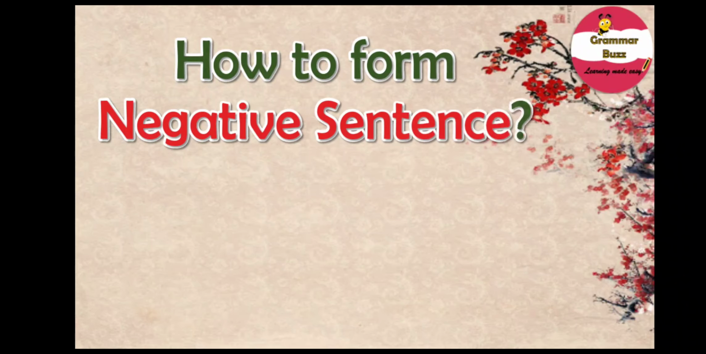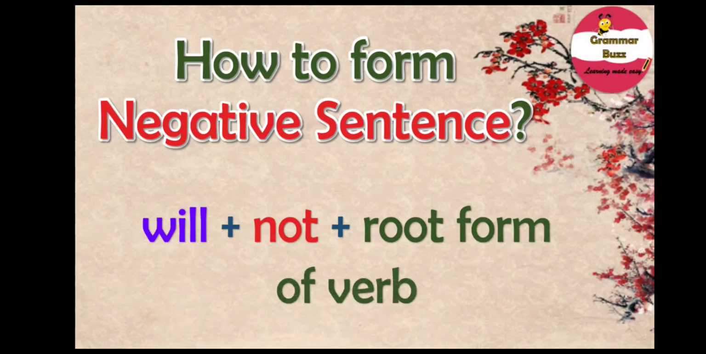Well, it's quite simple, you see. And the formula is we use will plus not and the root form of the verb. That's it. You need to use will plus not and the root form or the base form of the verb. Alright, come along. You know what? It's time for an example.